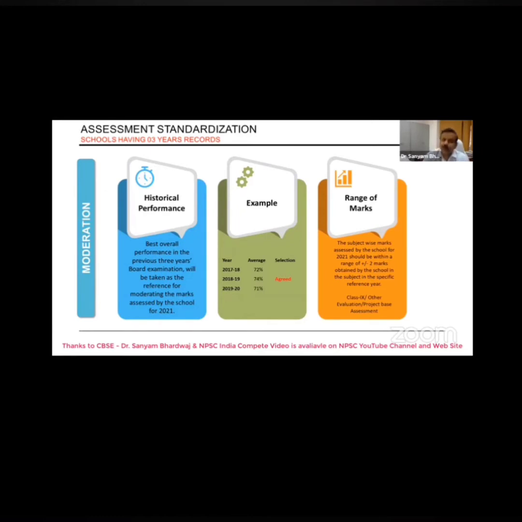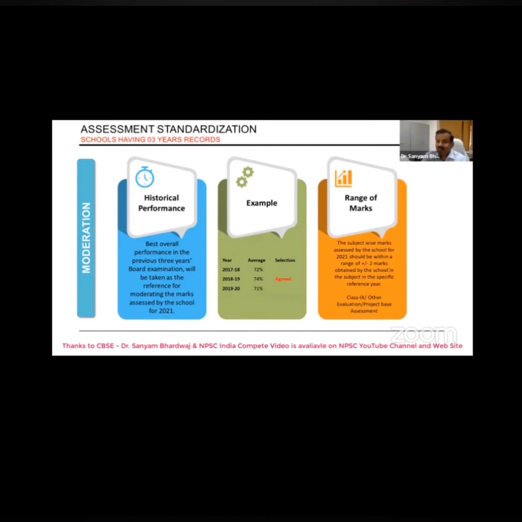But when we are saying moderation by you people when preparing the result, you have to ensure that when you will be preparing the result with the direction given by the CBSE, there is a need that you might be adding marks or subtracting marks out of the performance of the student.